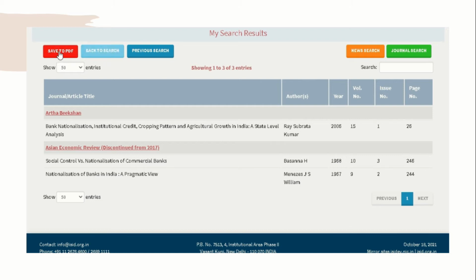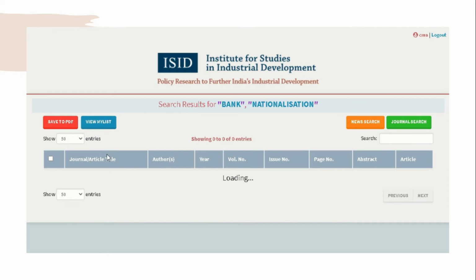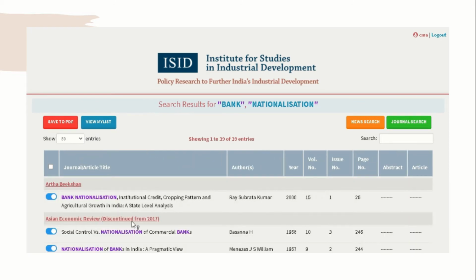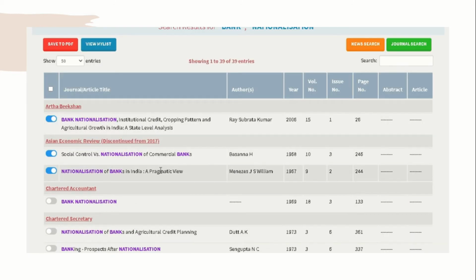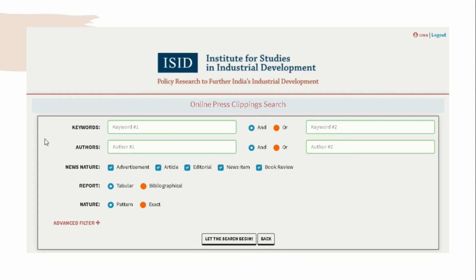Let us go back to the search or save it as PDF, whatever is needed. For now, let us go back to the search. Now, this is how you can keep selecting and adding to your list, and this is how the journal search is done. Going to the news search by clicking on the orange tab.